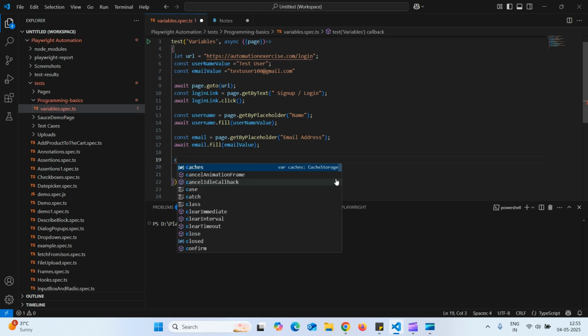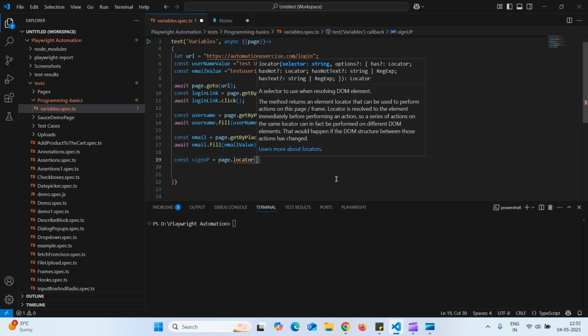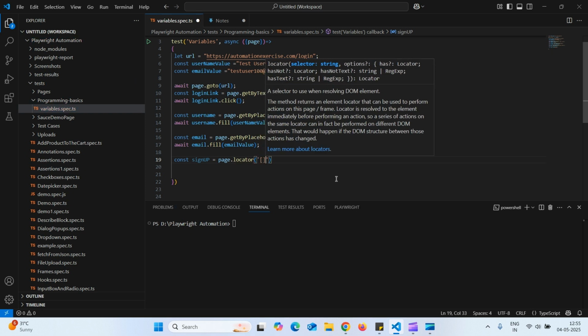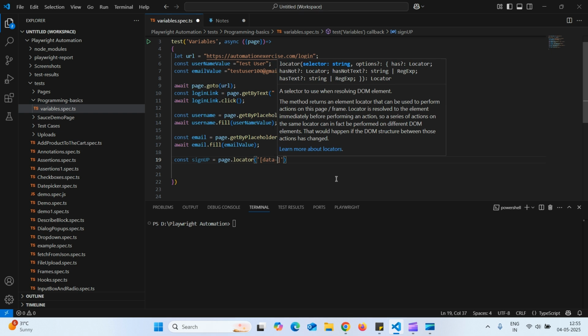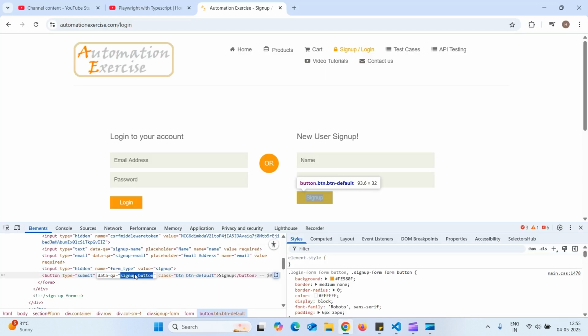Const signUp is equal to page dot locator within single quotes, attribute and value. What is the attribute? Attribute is data dot qa is equal to the value, sign up button.